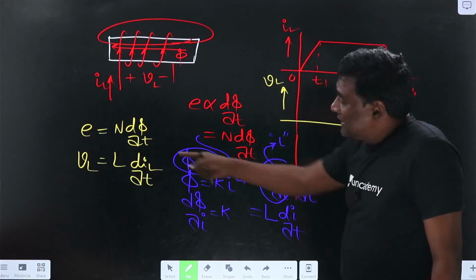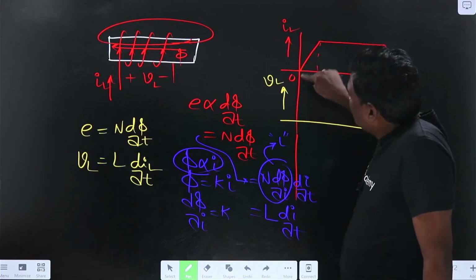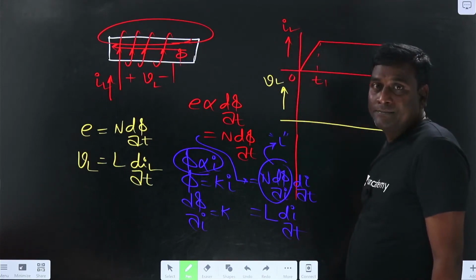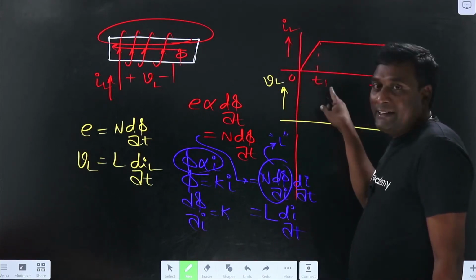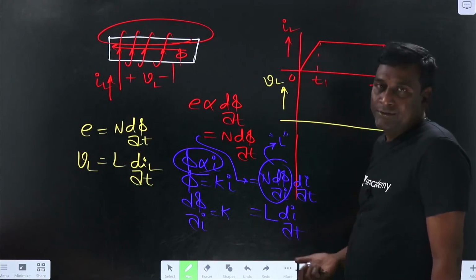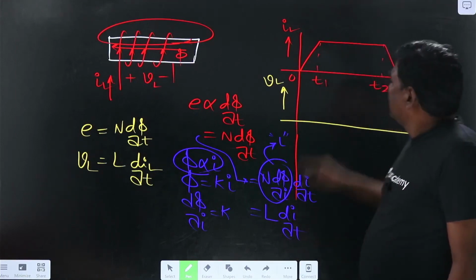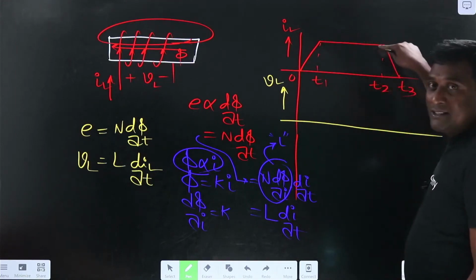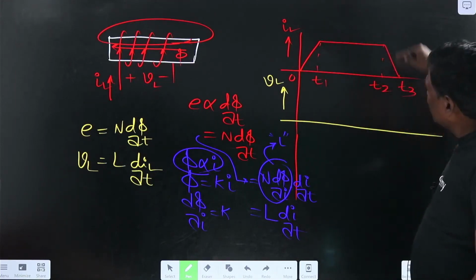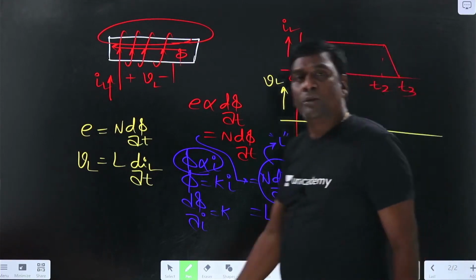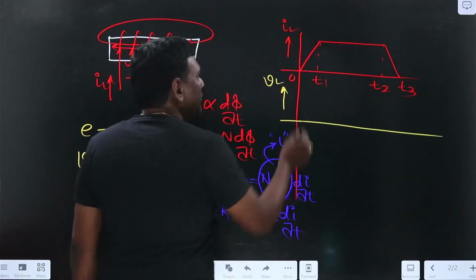Now from 0 to T1, my current is increasing linearly, or di by dt is going to be constant. Take I on the y axis and t on the x axis, so di by dt is the slope, dy by dx. From here to here the slope is constant, and from T1 to T2 the slope is 0, and from T2 to T3 my current is reducing, meaning the slope is going to be negative.